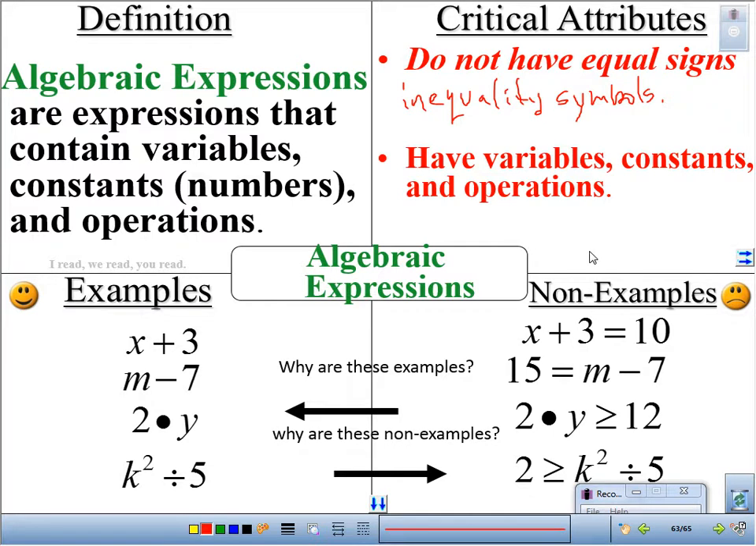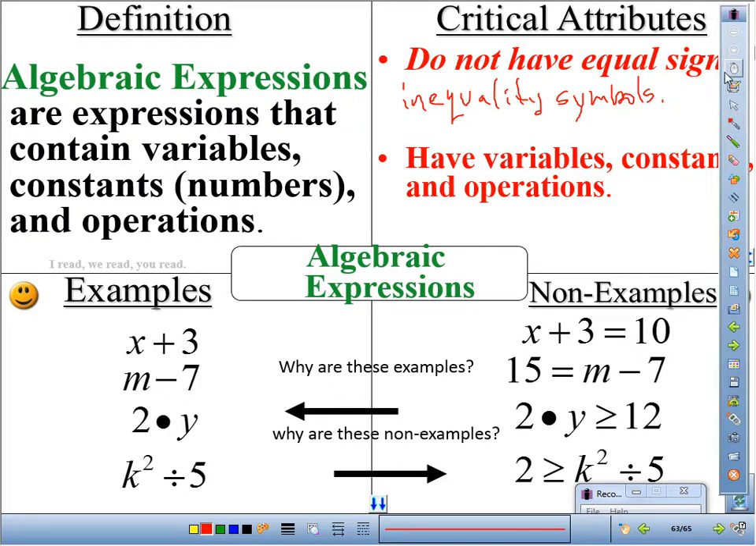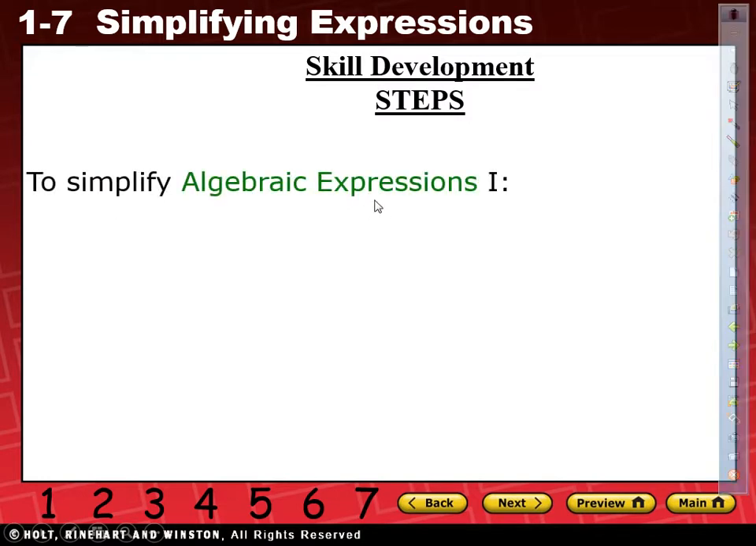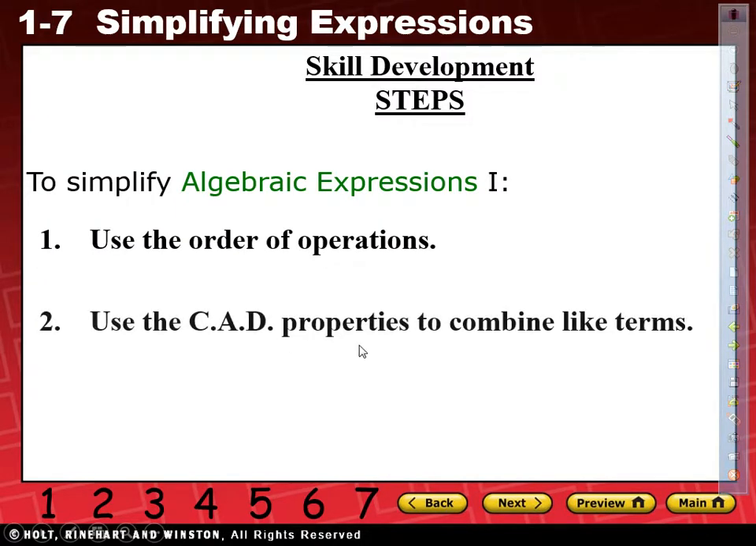So far, so good? Okay, underneath that, there's three basic steps, very short steps, but something that we need to understand and do every step of the way when simplifying algebraic expressions. So here we go. Three basic steps. Write these down, please. Steps to simplify algebraic expressions. Step 1, use the order of operations. Step 2, use the properties to combine like terms. Step 3, simplify.